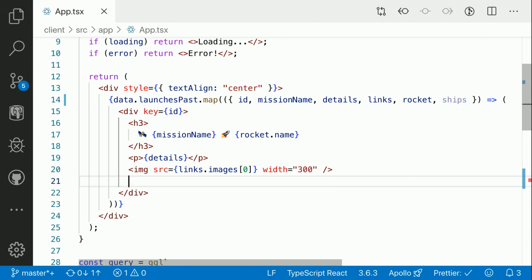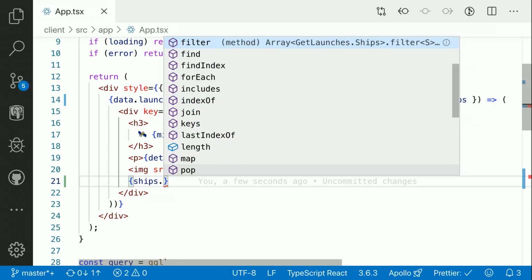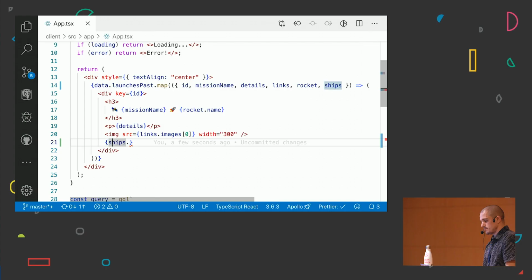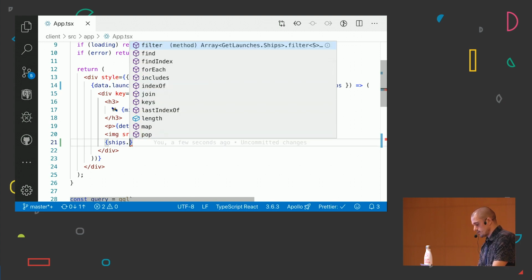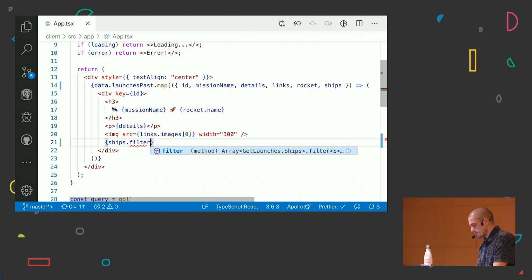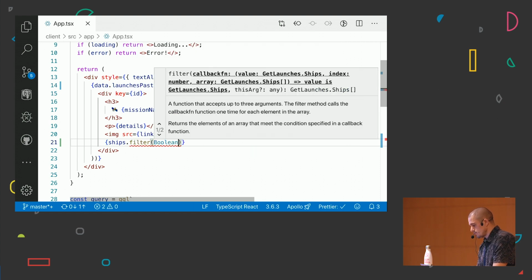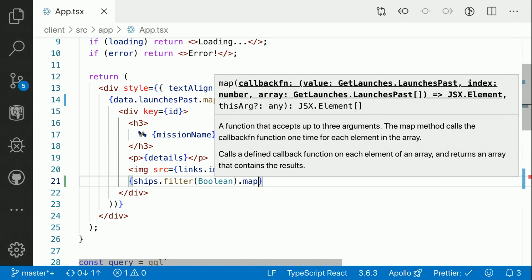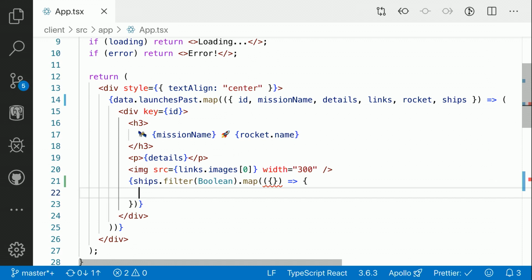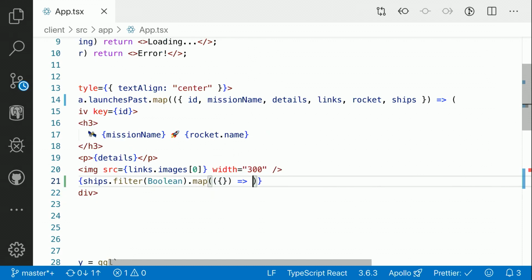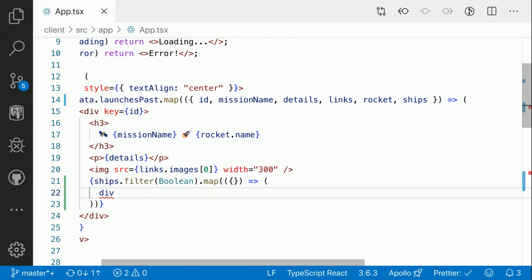So if I want to display it, as we can see here, ships is an array. We are going to get auto-completion about all the functions that we can use with that array. So I'm just going to filter some null values, and then I'm going to map it. And we do know that here we're going to get some data. We're just going to display it, and we are done for today.